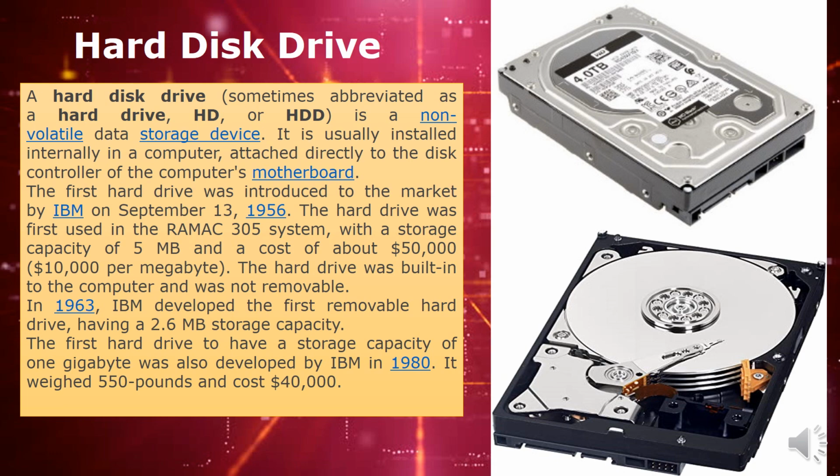The hard drive was built into the computer and was not removable. It was built in such a way that people were not able to remove the hard drive from the system. It was integrated. In 1963, IBM developed the first removable hard drive with a capacity of 2.6 MB. This was the storage capacity. Then the first hard drive to have a storage capacity of 1 GB, that is 1 gigabyte, was also developed by IBM during the 1980s. It weighed 550 pounds and cost around $40,000 in those days.